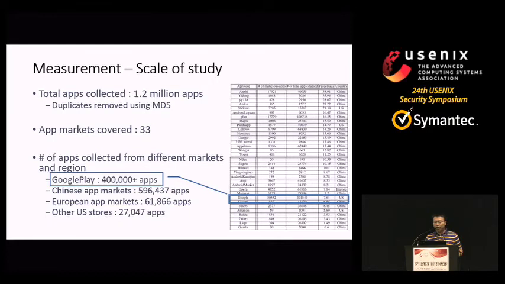Here is the evaluation. We use around 1.2 million apps and remove duplicates using MD5. The markets covered are 33 markets. The apps are collected from different markets and regions, like Google Play, Chinese markets, European markets, and markets from the United States. We collect about 400,000 apps from Google Play.